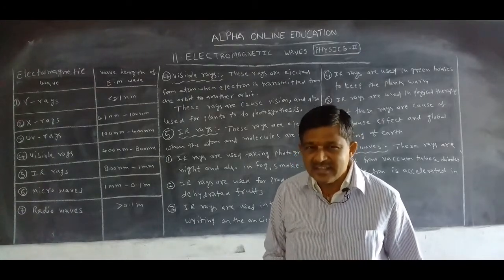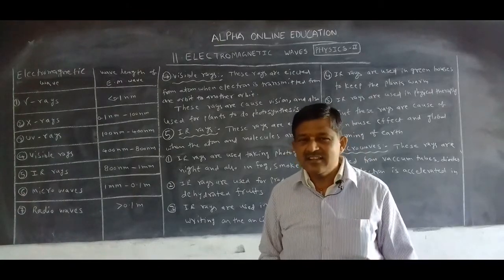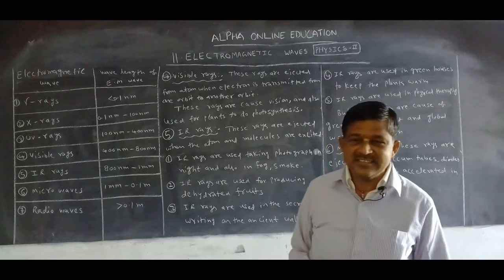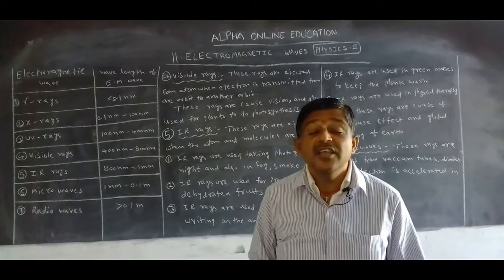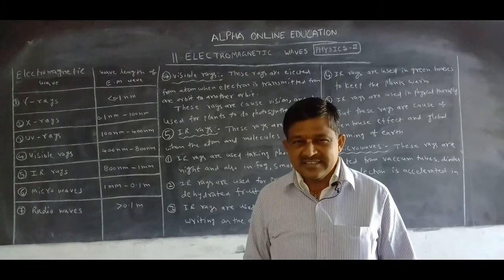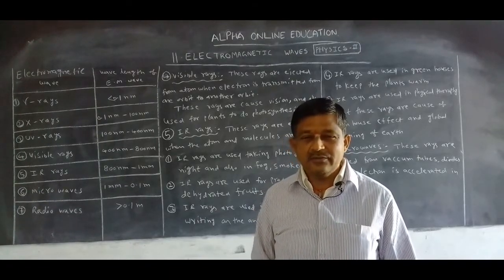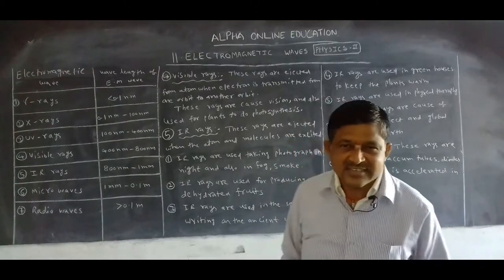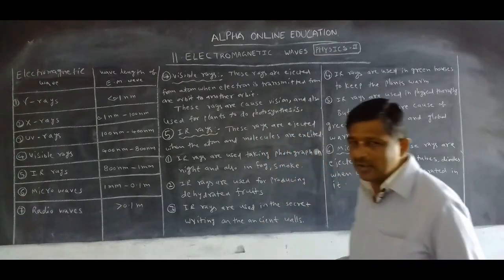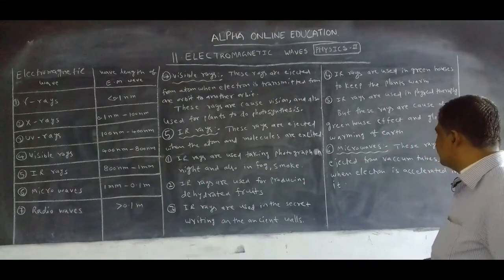Carbon dioxide, carbon monoxide, nitrous oxide, sulfur dioxide, these are all called greenhouse gases. They trap the infrared rays. As a result, the temperature increases. This is called the greenhouse effect. So the temperature increases across the entire world. This is called global warming. The cause of global warming is infrared rays.